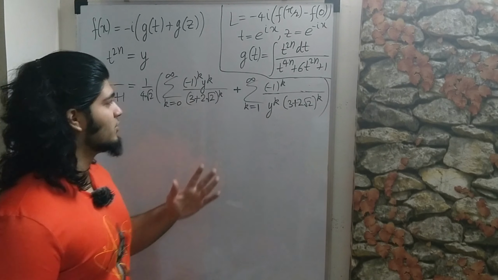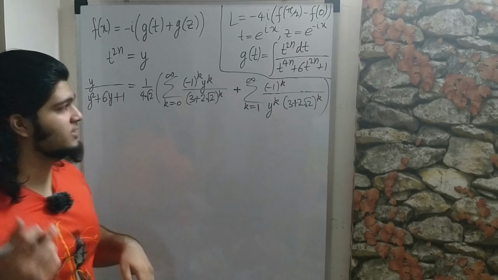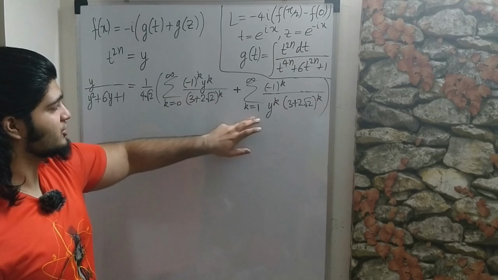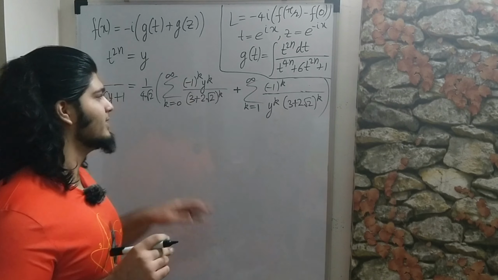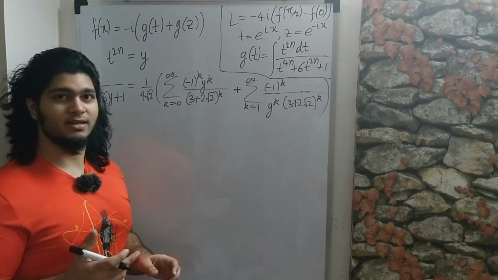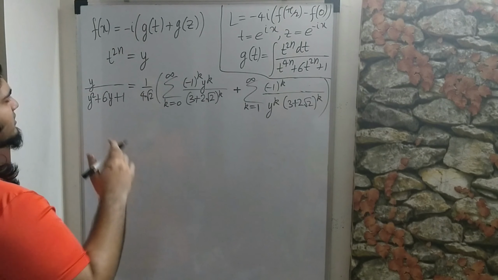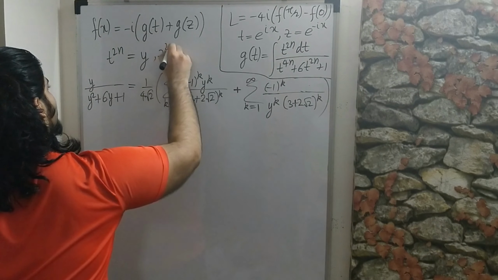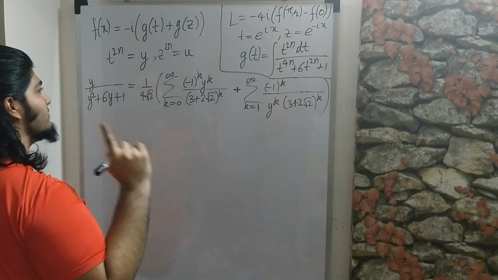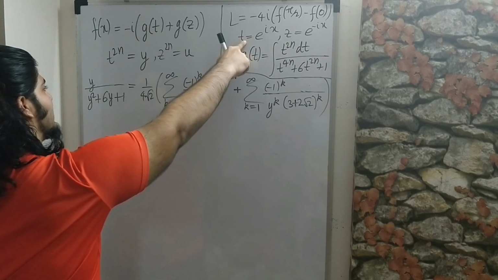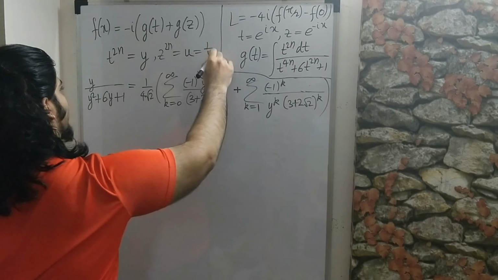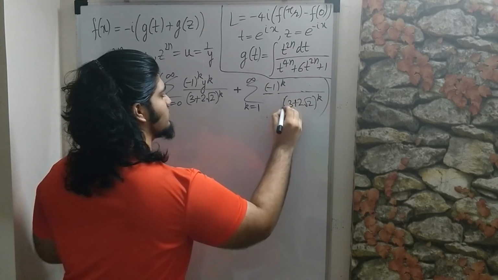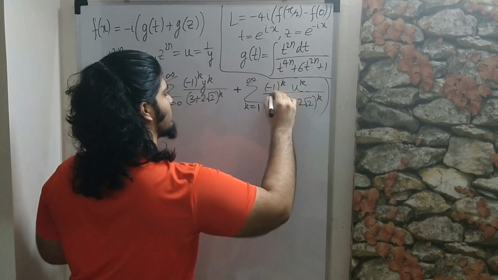Okay, so far this is what we got, and I've actually made some simplifications by using the fact that 3 minus 2 root 2 and 3 plus 2 root 2 are reciprocals of each other, and I've also changed the bounds over here. So see if you can notice why that change is fine. So now let's get started with the real stuff. Since we substituted t to the 2n is equal to y, we can do a similar thing by substituting z to the 2n is equal to u, and since 1 over z is equal to t, we can say that this is equal to 1 over y. So since u and y are reciprocals, 1 over y to the k is just u to the k, so we can just put u to the k over here.